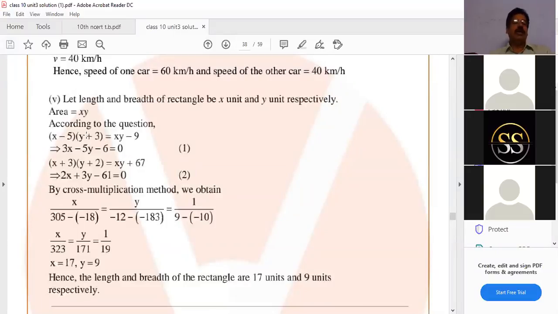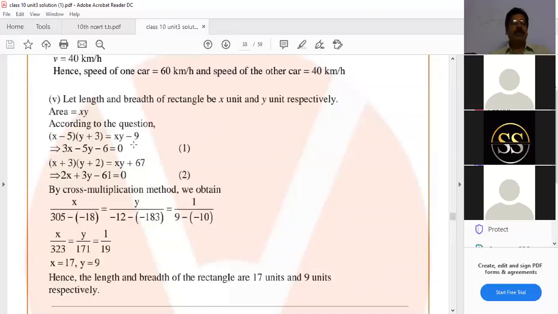Then L into B is equal to area reduced by 9, means xy minus 9. This is the equation you got. Simplification: xy plus 3x minus 5y minus 15. xy cancels. Minus 15 plus 9 means minus 6. After simplification, you'll get this equation: 3x minus 5y minus 6 equal to 0. That is the first equation we got.